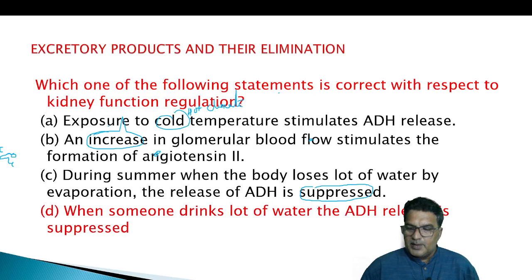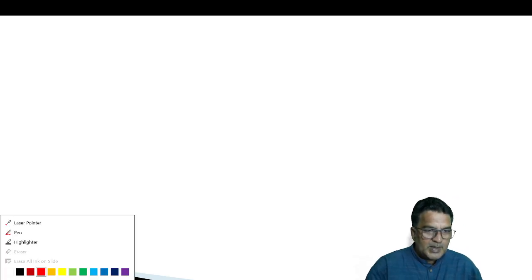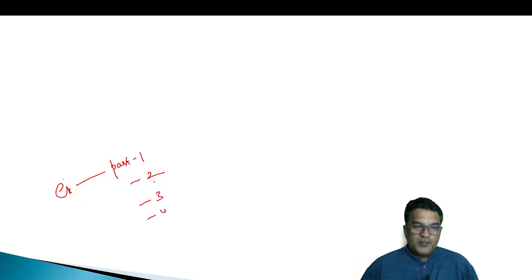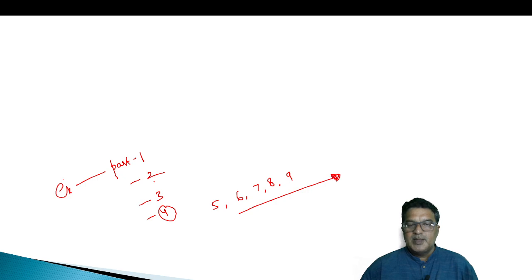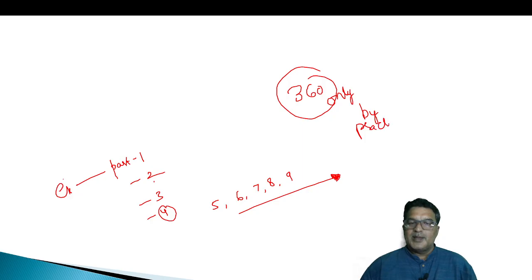And wait for our more parts to come here. The request is already there: excretory products and their elimination part 1, part 2, part 3, part 4. This is part 4 and it will go on. A series of questions for every chapter will go on like this. So, practice of questions in NEET biology is very important. To target 360 in biology, it will come only by practice, only by practice.